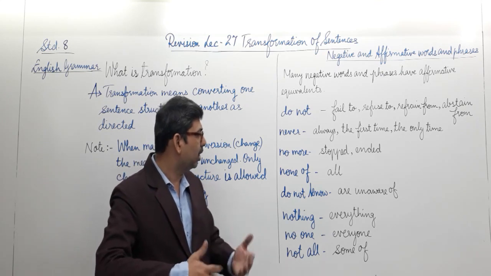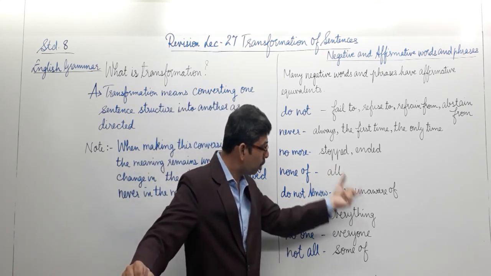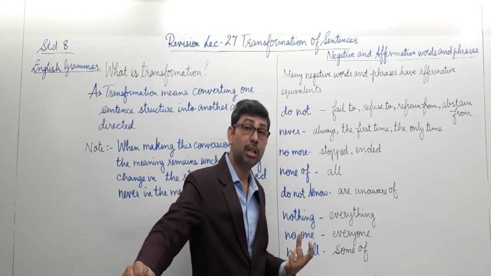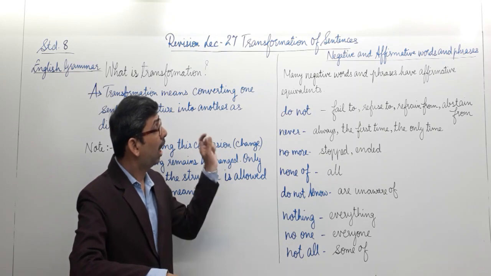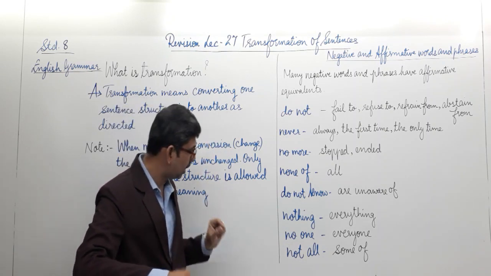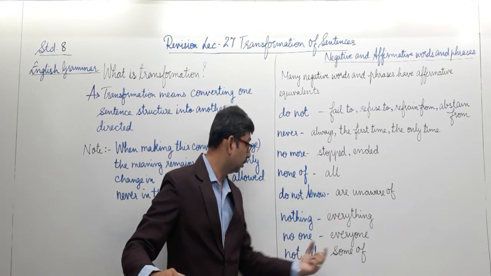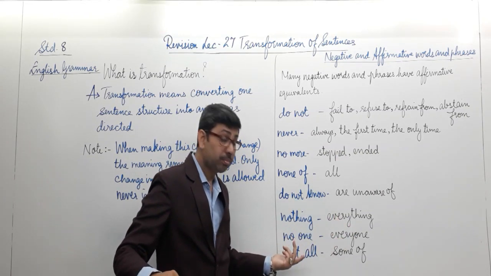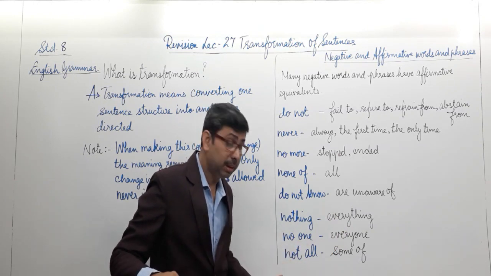So in this manner you can change do not, which has a negative aspect, into its positive aspect by using are unaware of. So I hope these words are helping you to understand how to change a negative statement into its affirmative by using these phrases. Few more. Nothing, everything. Well, I can say nothing went wrong, everything went fine, isn't it?